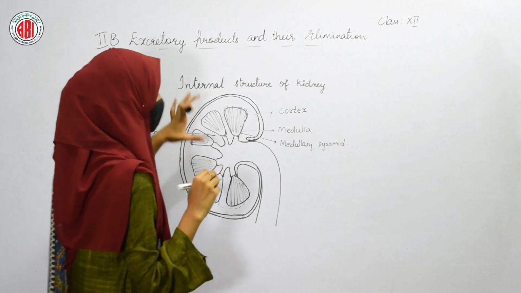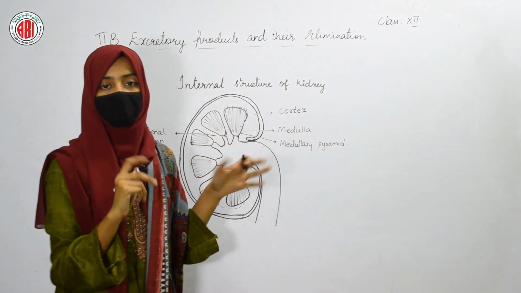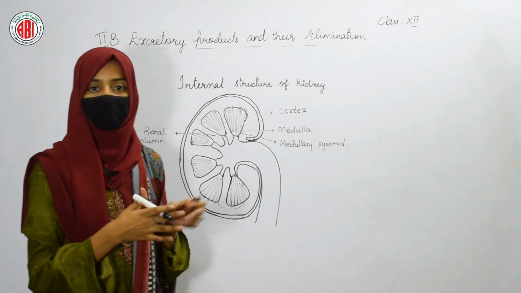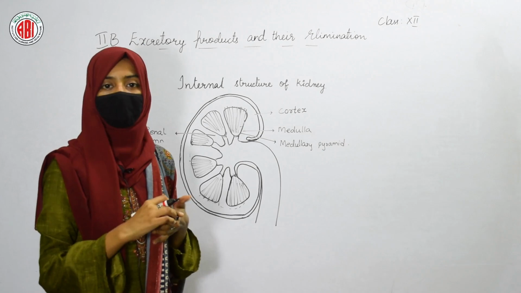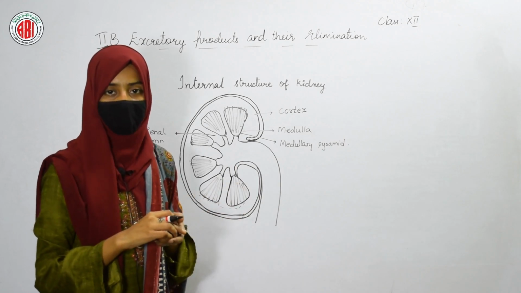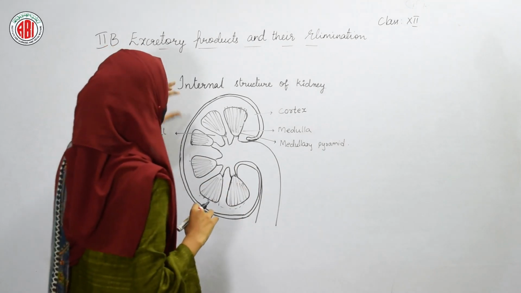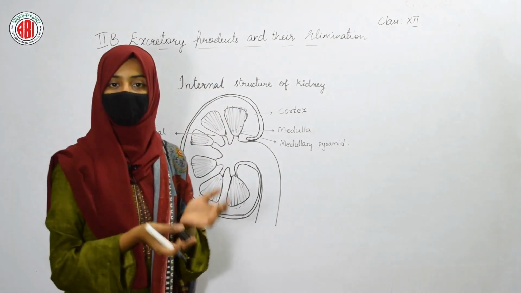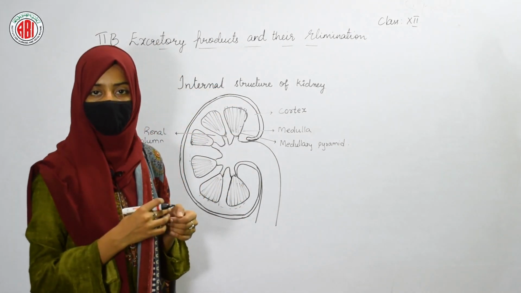Now in these medullary pyramids, the purification of blood is going to happen, and after the blood gets purified, ultimately the formation of urine takes place. So after the urine gets formed in these medullary pyramids, it needs to be collected by some tubes, right?